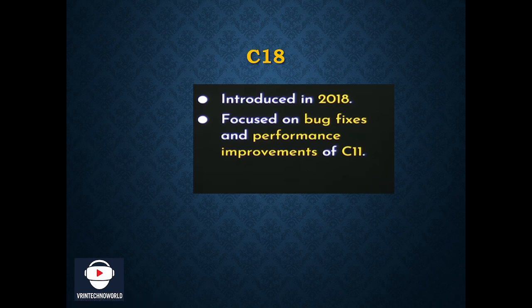So C18 mainly focuses on bug fixing, and no new feature has been added into it. Everyone just keep in mind that in the case of the C18 version, no feature was added, but the main focus was on bug fixing and improving performance.